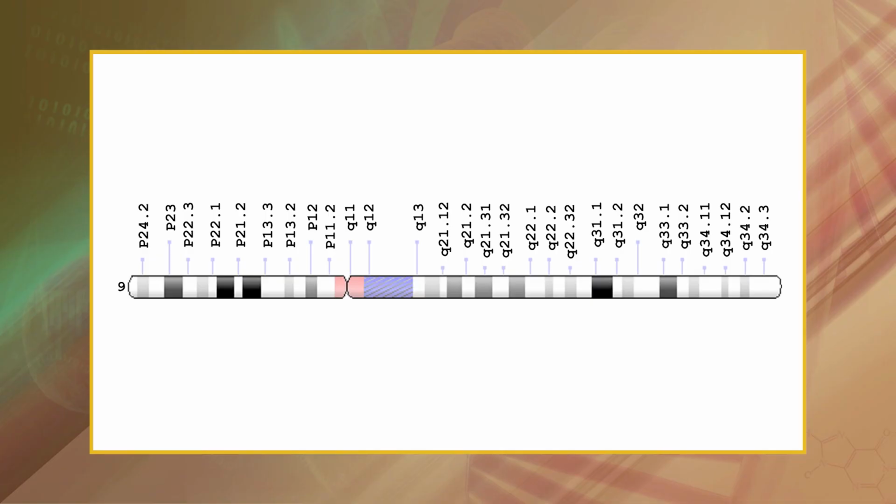The most common inversion seen in humans is on chromosome 9 at INV9P12Q13. This inversion is generally considered to have no harmful effects, but there is some suspicion it could lead to an increased risk for miscarriage or infertility for some affected individuals.